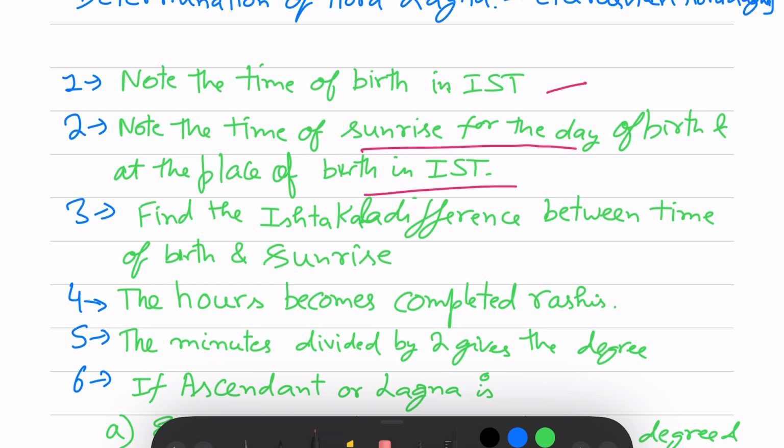First, time of birth, then time of sunrise, then find the Istkal, that is the difference between the birth and sunrise. For example, if the birth is in day, then it is very easy. You take the sunrise of current day and then subtract it from the time of the birth. But even if it is night, and it is before the sunrise of next day, then you still need to calculate the Istkal by subtracting the sunrise of the previous day from the time of birth.